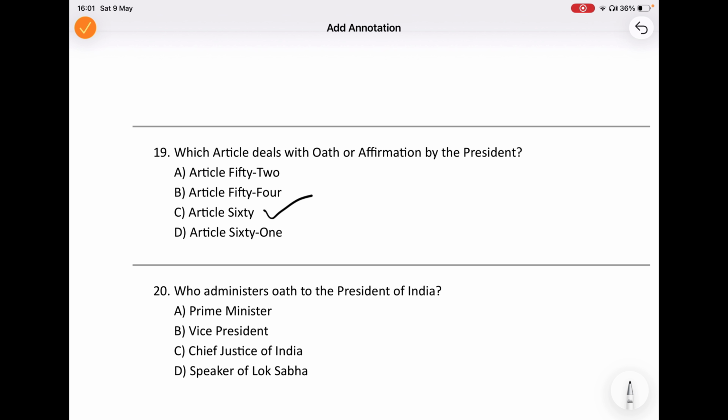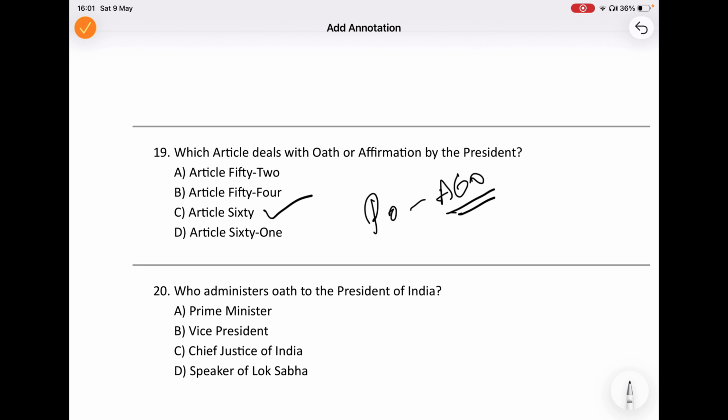So this is not just a formal ceremony, it is a very important constitutional responsibility because the President becomes the constitutional head of the state after taking the oath. So, the President's oath is Article 60.